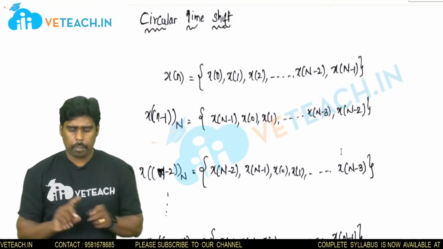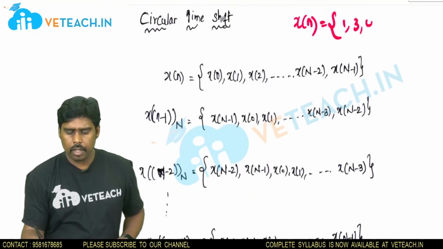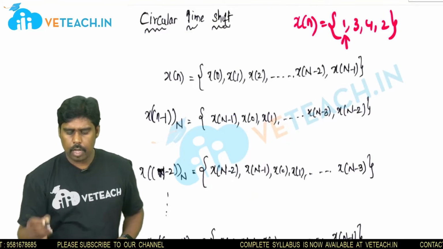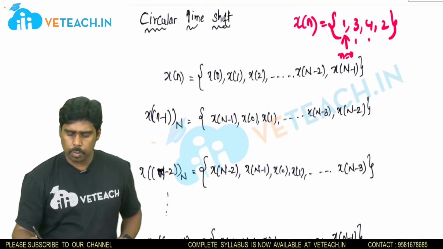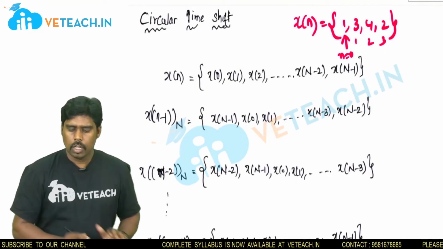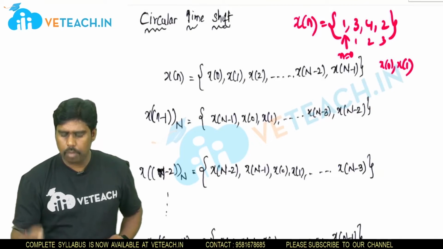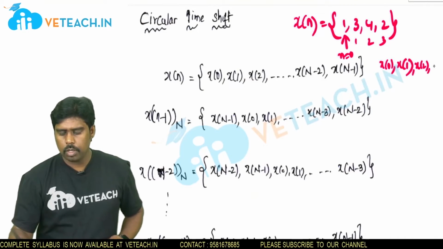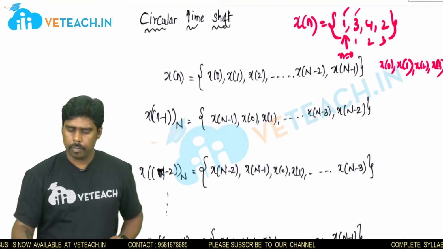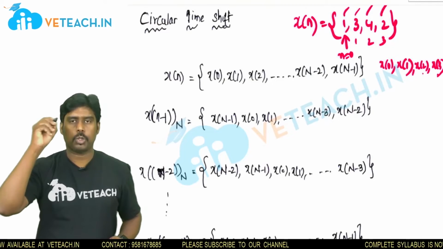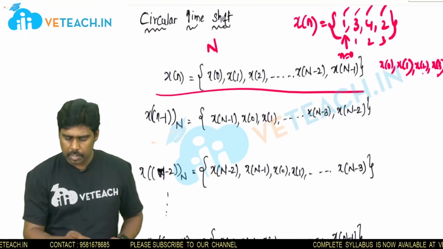Here it is. Suppose I take a sequence x of n equal to 1, 3, 4, 2, with an arrow mark at the first element, which means small n equal to 0. Then small n equal to 1, 2, 3. This sequence I can represent like this: x of 0, x of 1, x of 2, x of 3. That means x of 0 is 1, x of 1 is 3, x of 2 is 4, x of 3 is 2. That's what I have written here. Suppose if length is capital N, then I can represent the sequence like this.